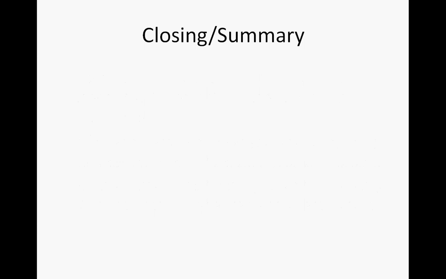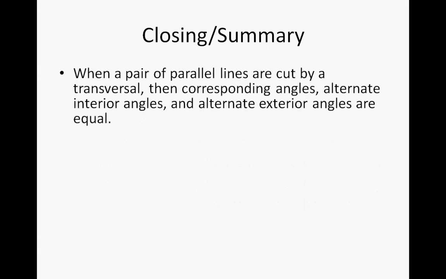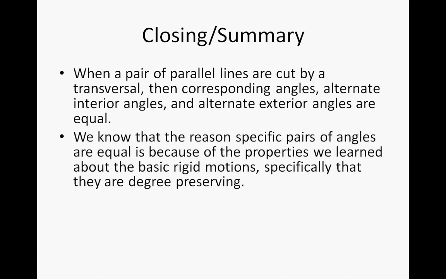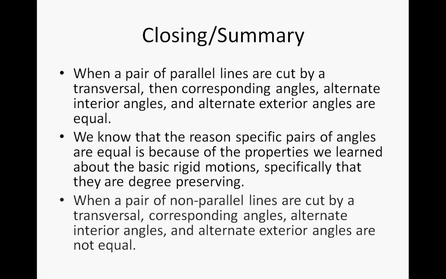So let's go ahead and summarize. When a pair of parallel lines are cut by a transversal, then corresponding angles, alternate interior angles, and alternate exterior angles are equal or congruent. We know that the specific reason pairs of angles are equal is because of the properties we have learned about basic rigid motions, specifically that they are degree preserving. And when a pair of non-parallel lines are cut by a transversal, corresponding angles, alternate interior angles, and alternate exterior angles are not equal. All right, we'll see you in class.